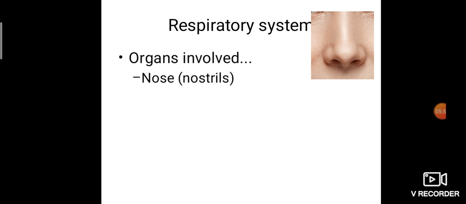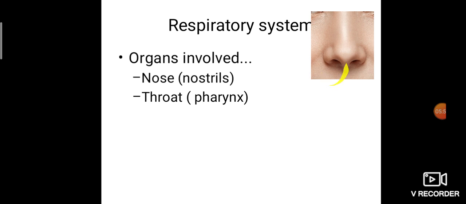The first organ of the respiratory system is the nose, because it is an external organ. Oxygen is getting from the air, from the surroundings, so with the help of the nose we are inhaling and exhaling. In the nose, we have nostrils.